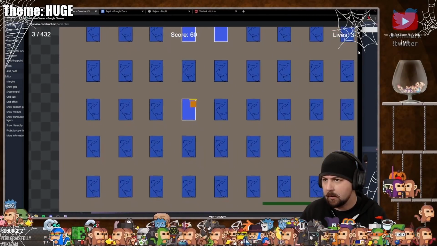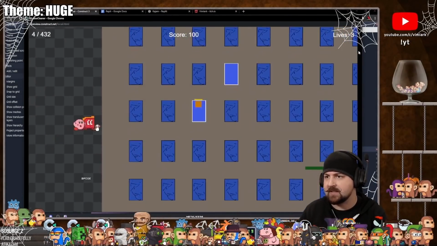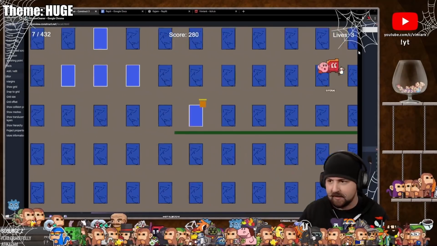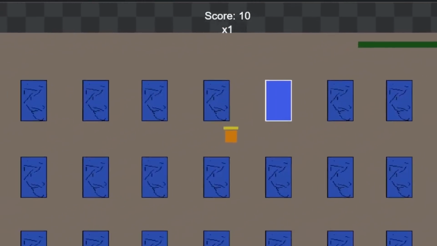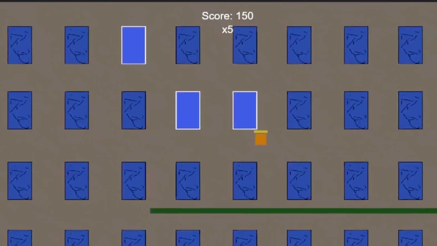The more I played with the mechanics, the more I really liked the gliding, and I wanted to encourage that type of gameplay. So to incentivize the type of gameplay that I wanted to encourage, the player receives a multiplier for every window they clean without touching the ground.